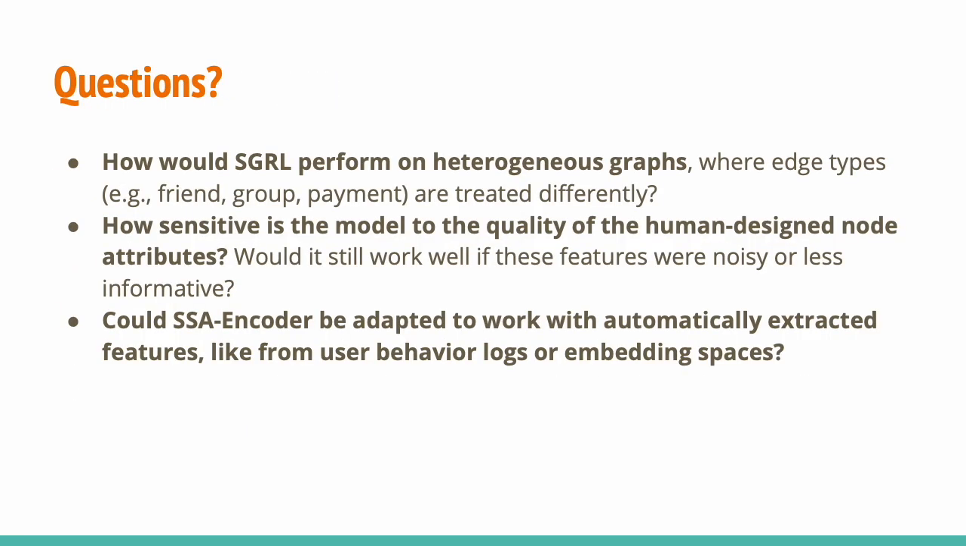And so here are finally three questions to finish today's presentation. How would SGRL perform on heterogeneous graphs? How sensitive is the model to the quality of the human-designed node attributes? And could the SSA encoder be adapted to work with automatically constructed features, like from user behavior logs or embedding spaces?